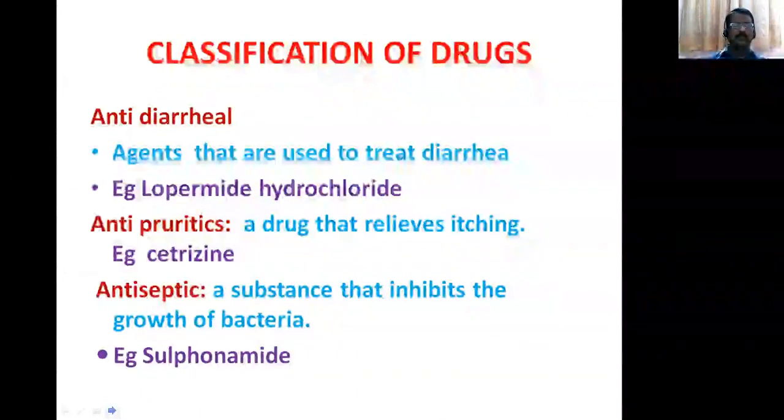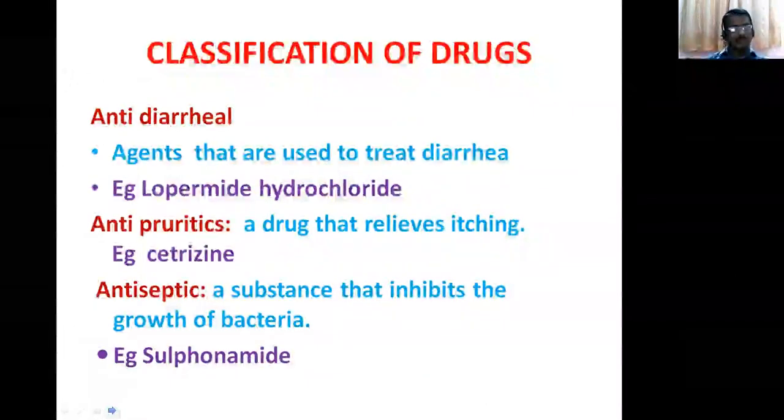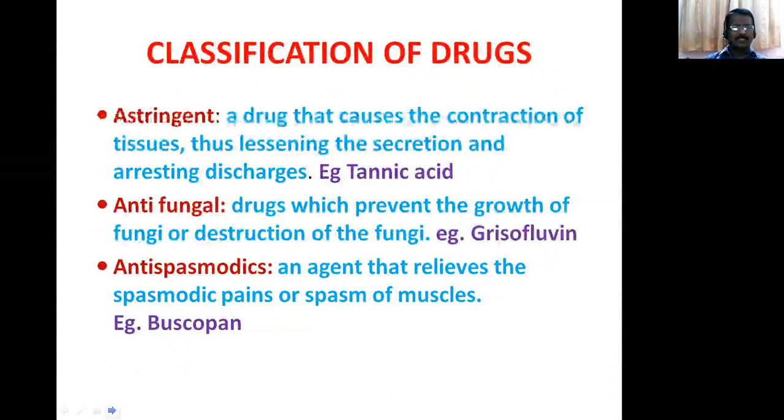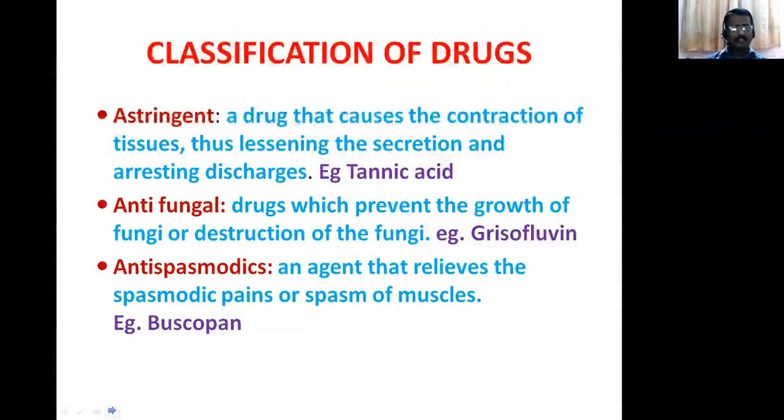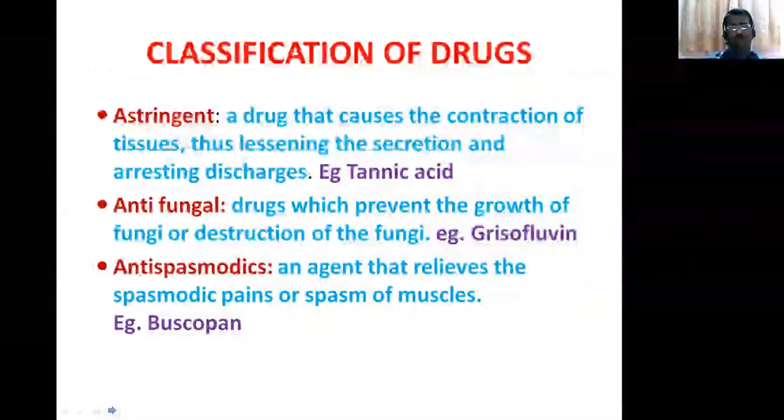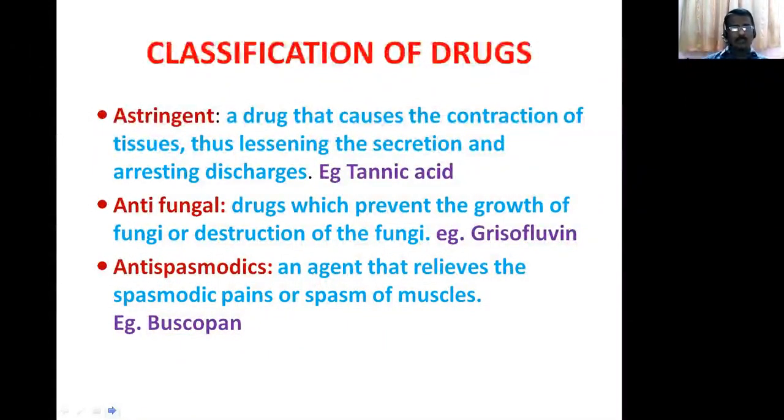Antiseptics, substances that inhibit the growth of bacteria are called antiseptics. We are using antibacterial agents such as sulfonamide and sulfa drugs, which are the best antibacterial agents. And astringents, the drugs that cause contraction of the tissues, thus lessening the secretion and arresting the discharges, are called astringents. Example, tannic acid. And antifungal. The drugs which prevent the growth and destroy fungi are called antifungals. Example, griseofulvin is a best antifungal drug.